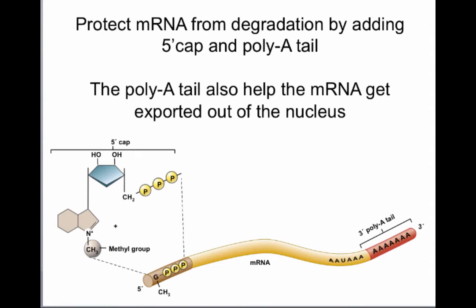Another thing that happens in eukaryotes, since the RNA transcript has to exit the nucleus and go into the cytoplasm, is that you also do some modifications to help that RNA leave the nucleus and to keep it stable while it is in the cytoplasm and before it gets translated. Those modifications are adding a 5' G cap, guanine, and at the 3' end you add a poly-A tail, several adenines. This helps keep that messenger RNA stable, preventing degradation so that it can be translated. Again, this doesn't exist in prokaryotes because in prokaryotes, translation follows right after transcription.